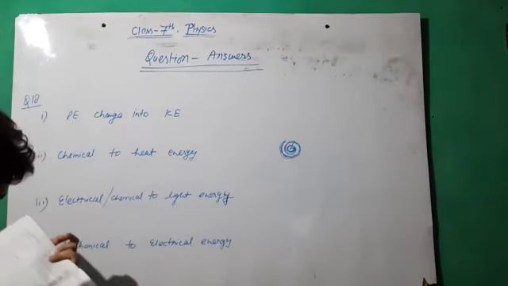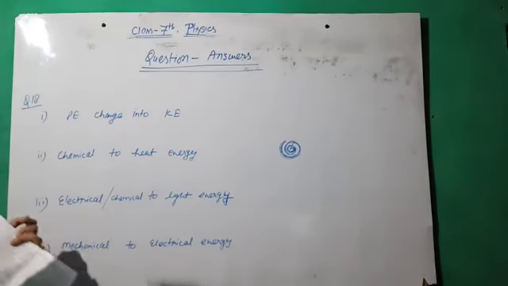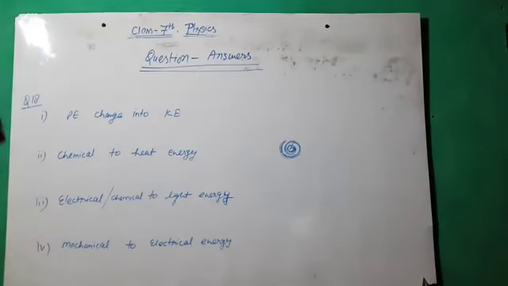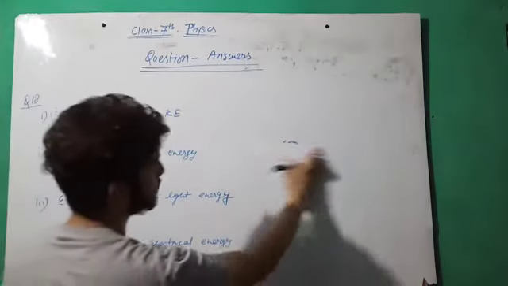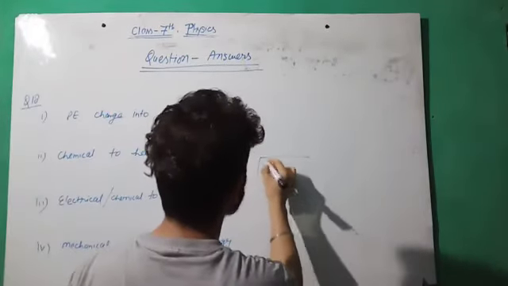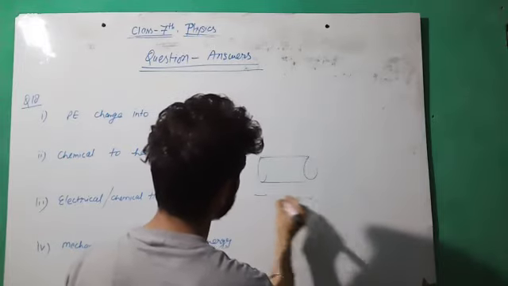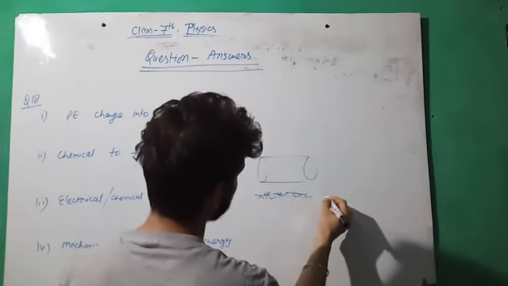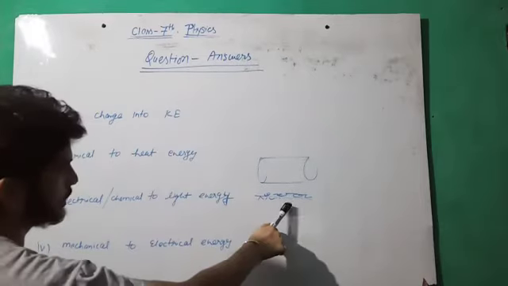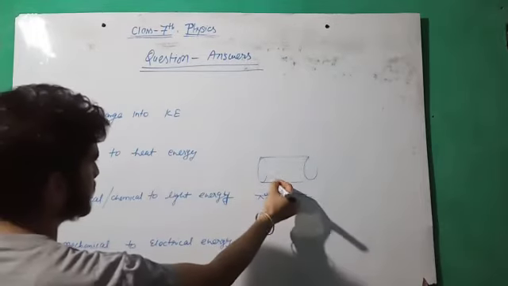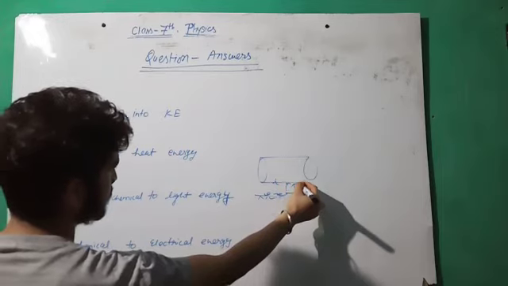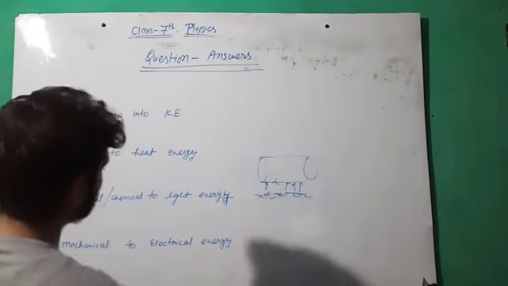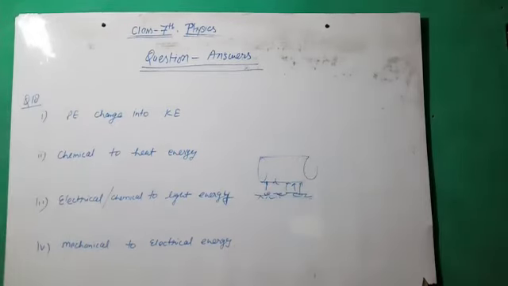And the second one, burning coal while operating a steam engine. I think in the previous lecture I had already discussed the boiler, where we are using coal. Coal has chemical energy, and chemical energy changes into heat energy, so that heat is released to the boiler to heat up the water, so that steam can be obtained.